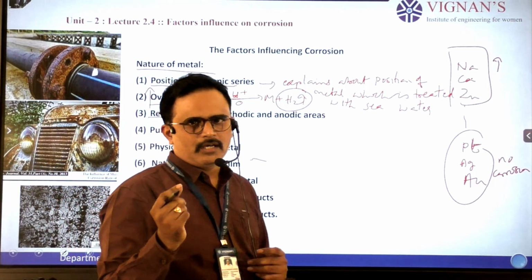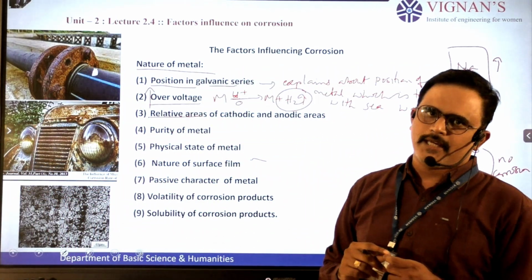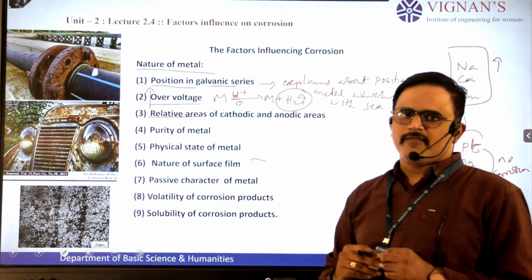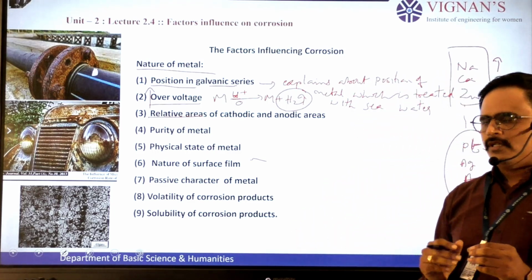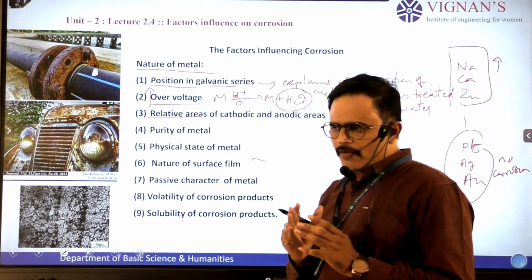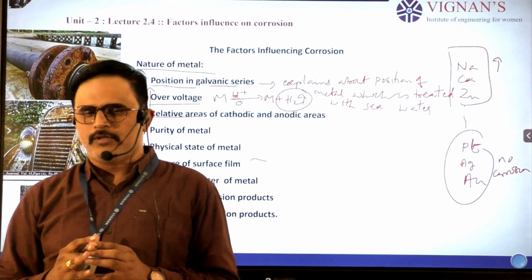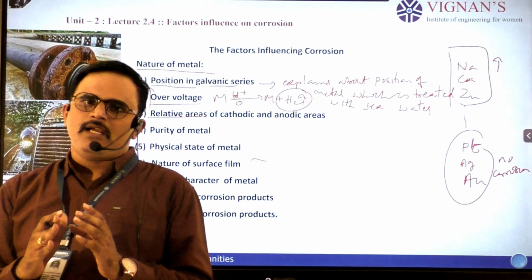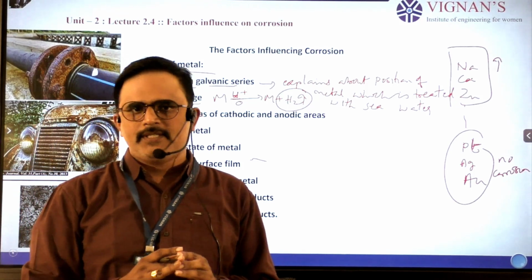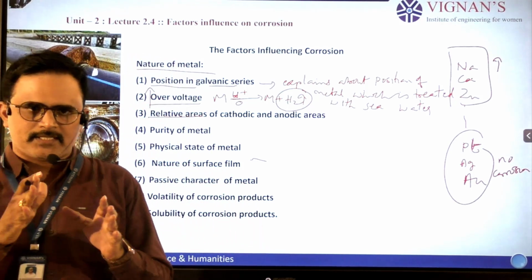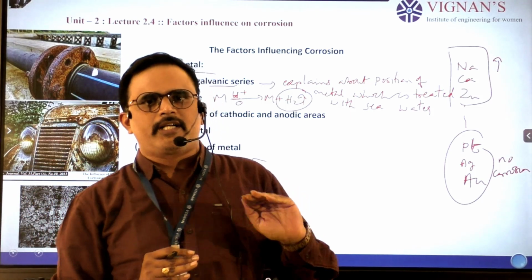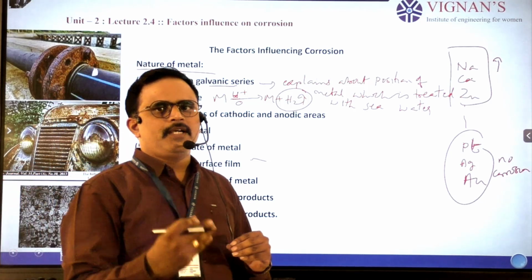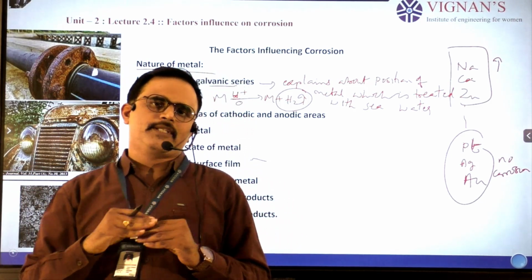There is a small relation between anodic and cathodic areas of a particular sample. Let us take one example. Suppose a classroom has 50 benches available, and 40 students are waiting outside the classroom. That means 50 benches are there, and 40 persons are ready to occupy that room. So what is the speed of the students to occupy that place?